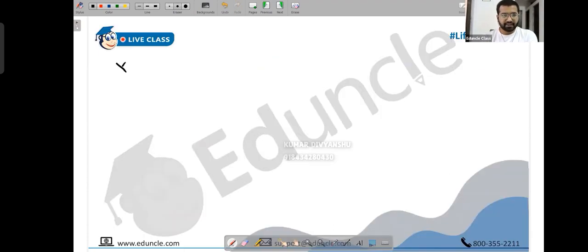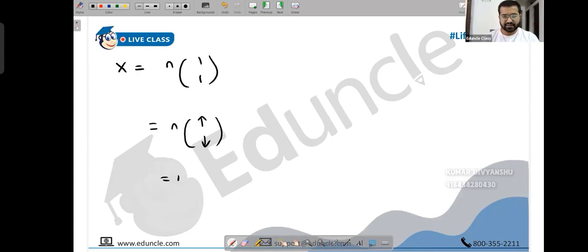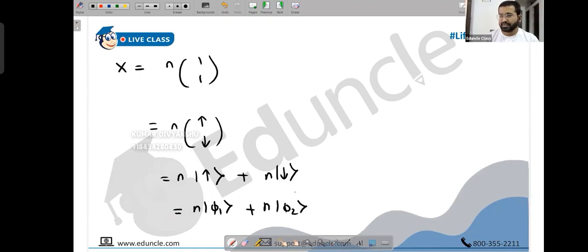Yeah. So basically, we have got our eigenvector which is n into 1, 1. Okay. So the thing is, in quantum, how do we write this? We write it as n into upspin. N into, like I said, this one is upspin, this one is downspin. So further you can write this as n into upspin like this plus n into downspin like this. Or you can also use phi 1, phi 2. You can write n into phi 1 and n into phi 2. Or just like in matrices you can write nx1 plus nx2, whatever. Okay. So right now, I think we will go with this one.